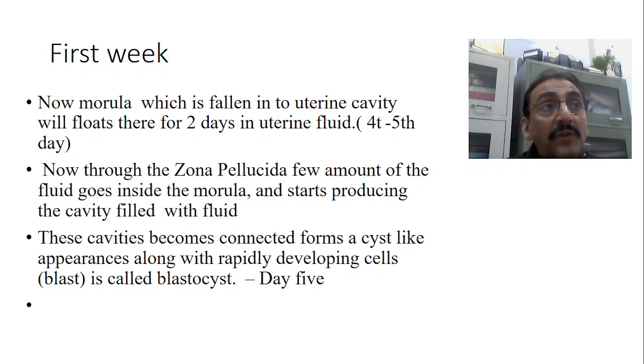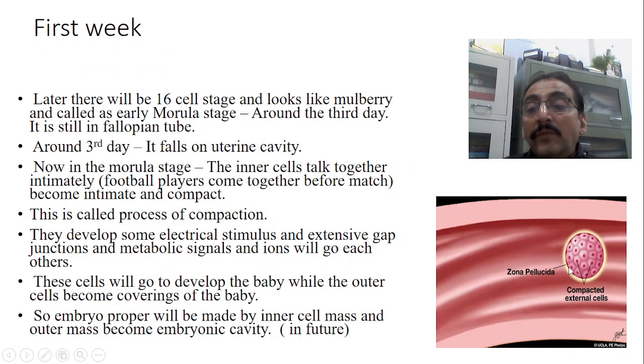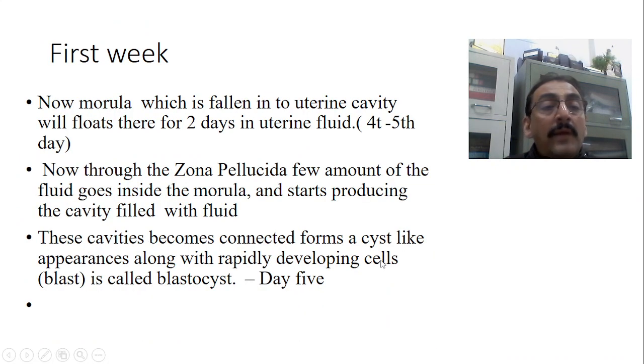Through the zona pellucida, a small amount of fluid now goes inside the morula, and it starts producing a cavity filled with fluid.